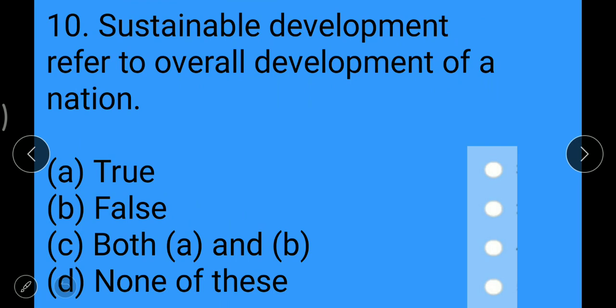Now next question: sustainable development refers to overall development of the nation. Option A true, option B false, option C both A and B, option D none of these. So the right answer is option A true. Yes, sustainable development refers to overall development of the nation. So you have to tap the button in front of option A true, the right answer.